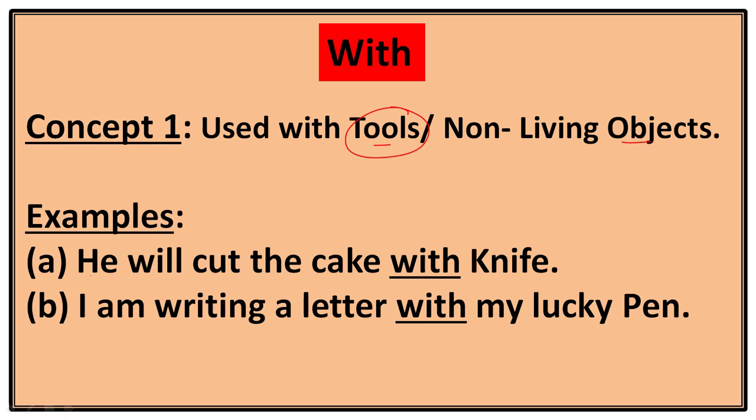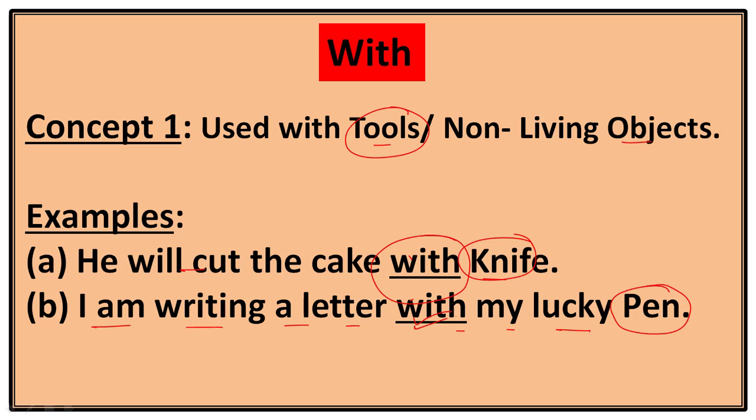He will cut the cake with a knife. Here knife is a tool, so we will use with before knife. Similarly, you can see the second example, that is, I am writing a letter with my lucky pen. So here pen is also a tool, so we will use with.